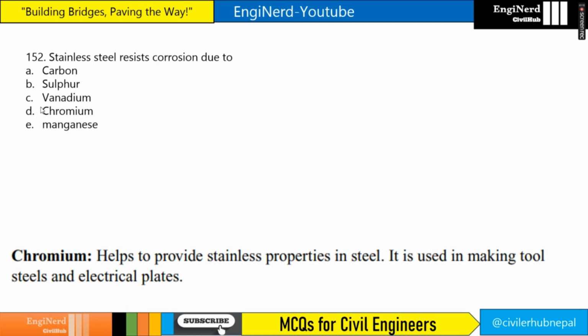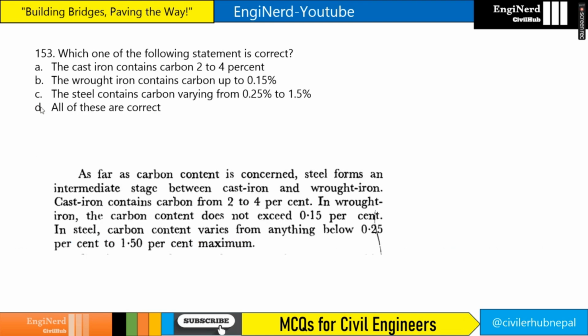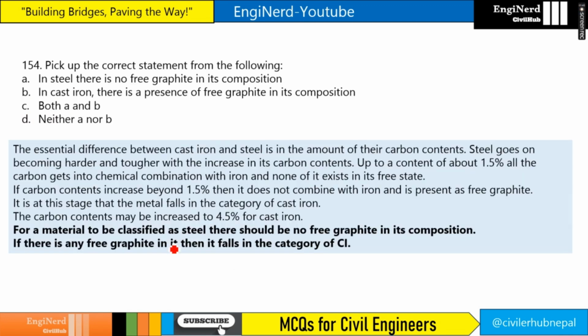Stainless steel resists corrosion due to what? Chromium. Obviously. Which of the following statements is correct? The cast iron contains about 2 to 4%. The wrought iron contains carbon up to 0.15%. The steel contains from 0.25 to 1.5%. All of these are correct. So our answer will be all of the above. Cast iron 2 to 4, and the wrought iron 0.15%, and for the steel it will be 0.25% to 1.5%.